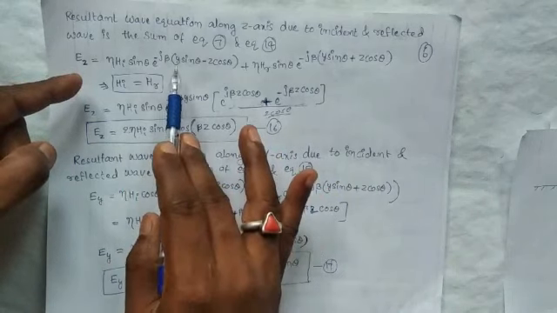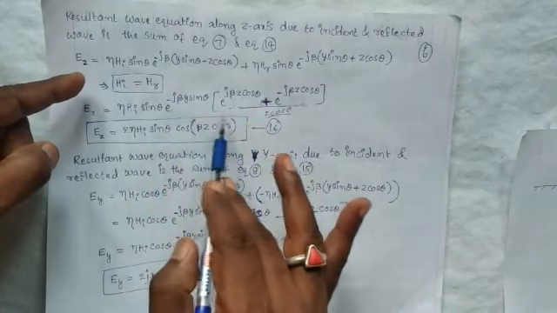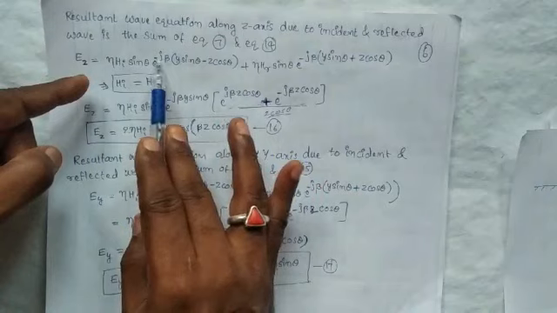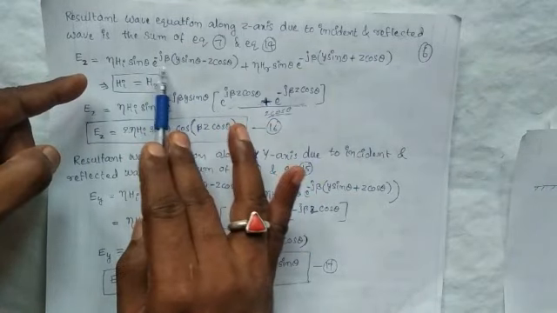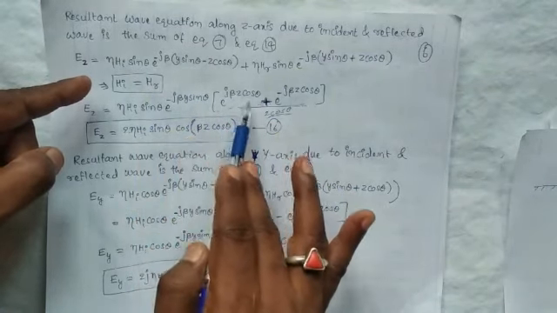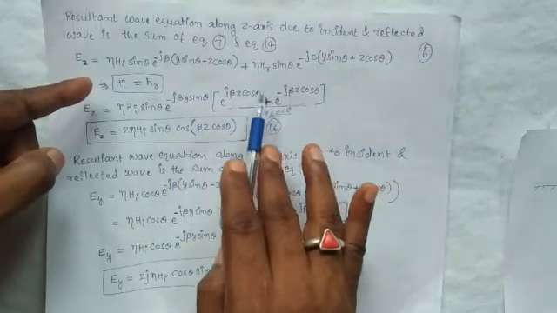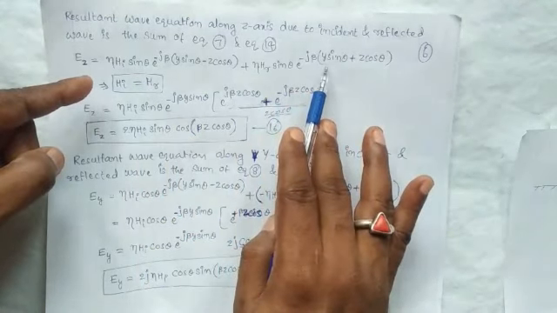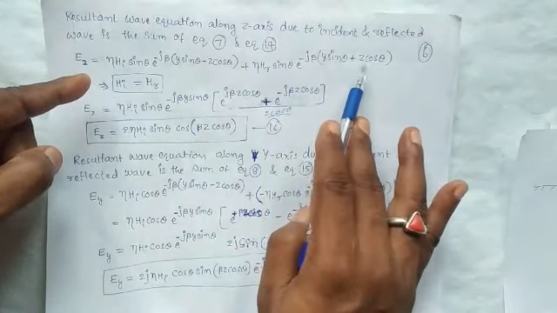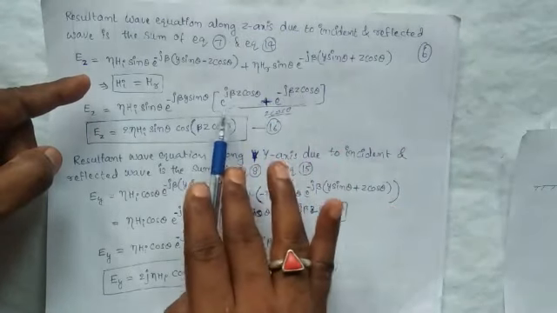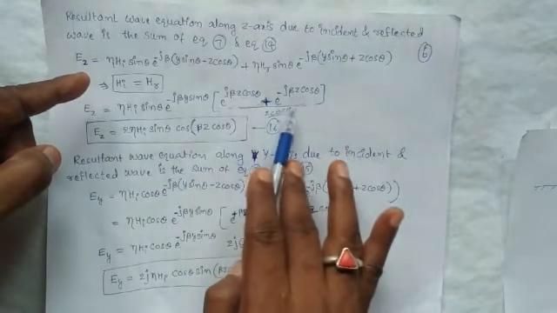Remaining in this term is e^(jβ z cosθ) plus, in the other term, e^(-jβ z cosθ).